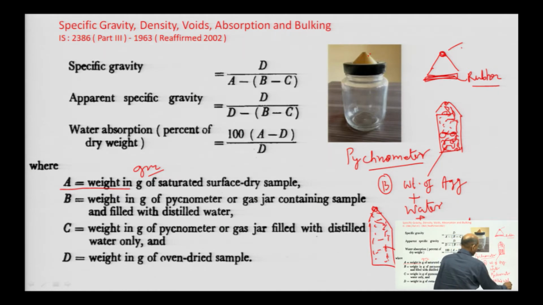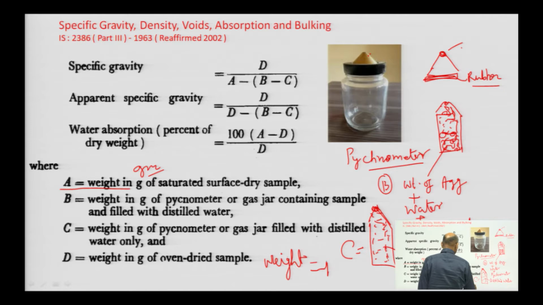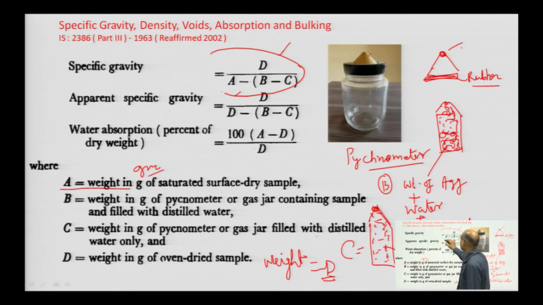Say this weight is C. Then, after the test, we have to dry the sample in an oven, and say the weight of the oven dry sample is D. With the help of that, the specific gravity is D divided by A minus B minus C.